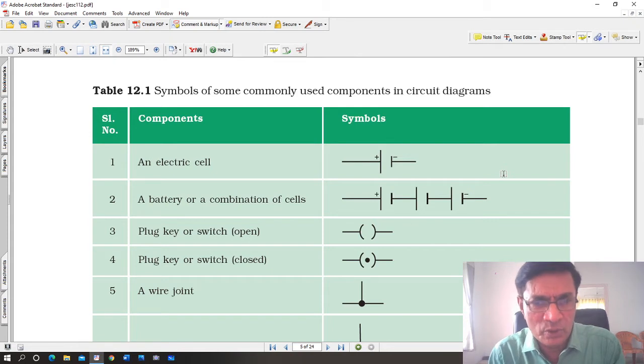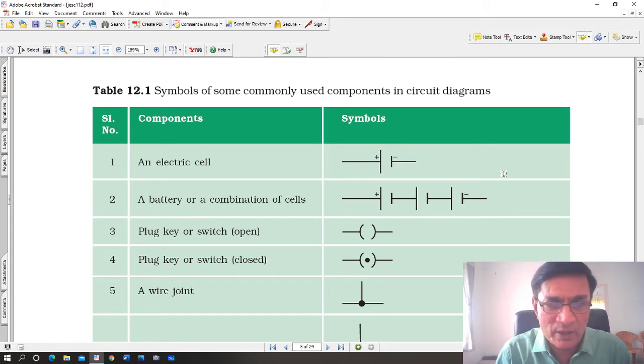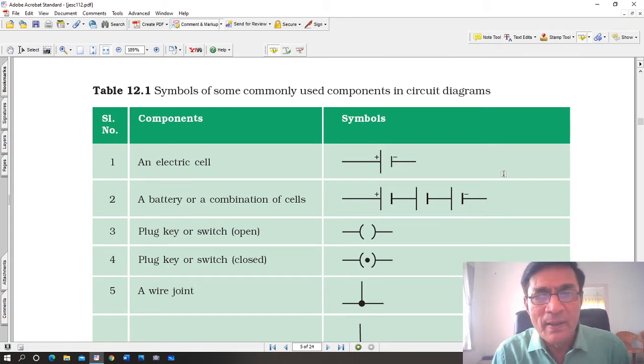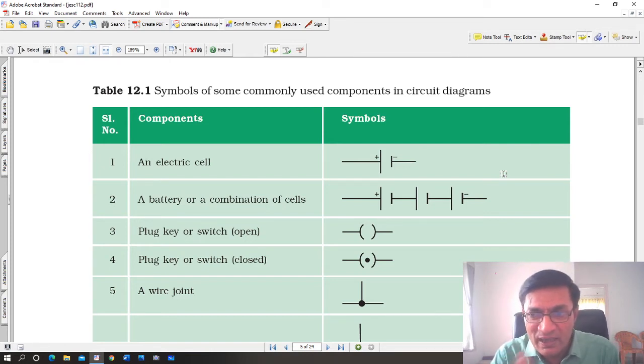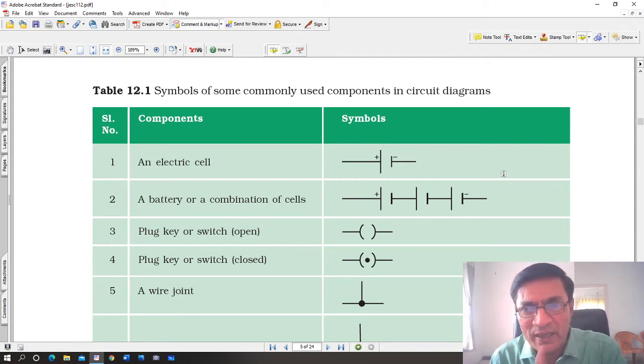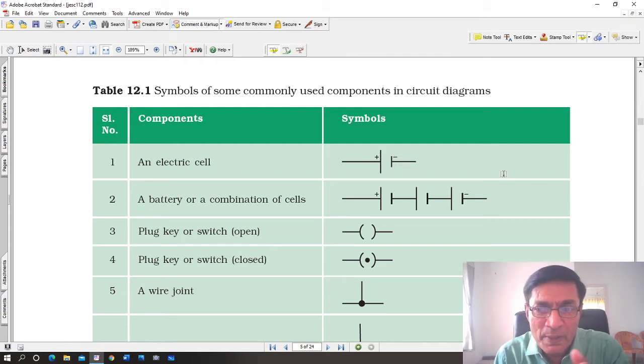Battery can have, see the next one, for example, उसके बाद वाला second one देखो, a battery or combination of cells. देखो इसमें है 1 2 3 4, okay, 4 vertical lines. एक vertical line और एक positive line और negative line, okay, small line is a negative line, big line is a positive line, positive terminal, negative terminal. एक positive terminal और एक negative terminal मतलब एक cell. पॉजिटिव नेगेटिव, इसमें 3 सेल है, 4 नहीं है. तो फॉर एग्जांपल अगर 2 वोल्ट का एक सेल है तो 6 वोल्ट की बैटरी हो जाएगी, क्योंकि इसमें 3 सेल्स हैं.